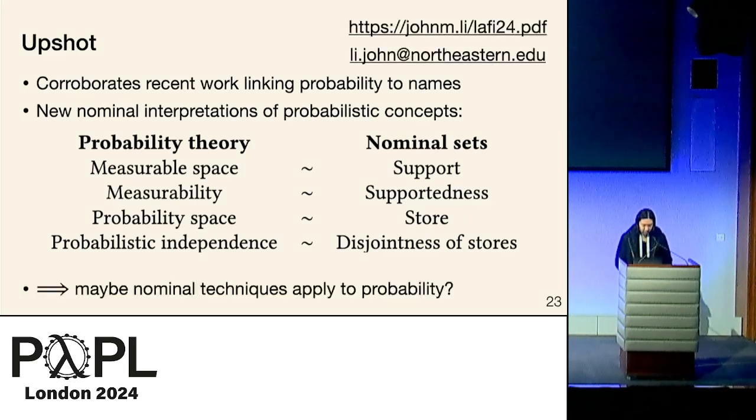And I think this creates a lot of interesting potential for future work, because there's a whole line of research about applying nominal techniques to reasoning about things like local state and syntax with binders, and now maybe we can do the same to reason about probability.